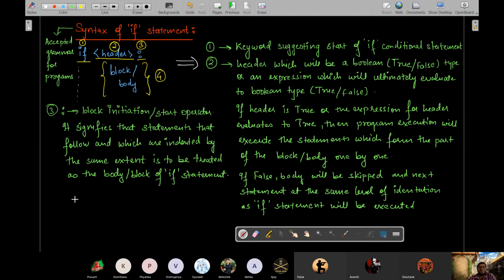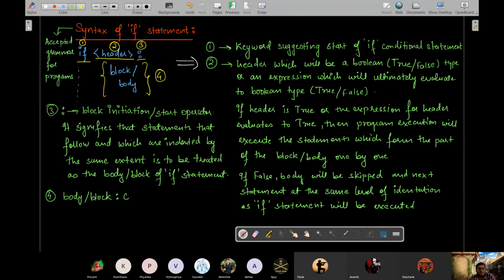Okay, was this understood? You are used to it, I'm just explaining properly term by term so that whatever doubt is there may get cleared up right now. Fourth is of course what? Body or block.